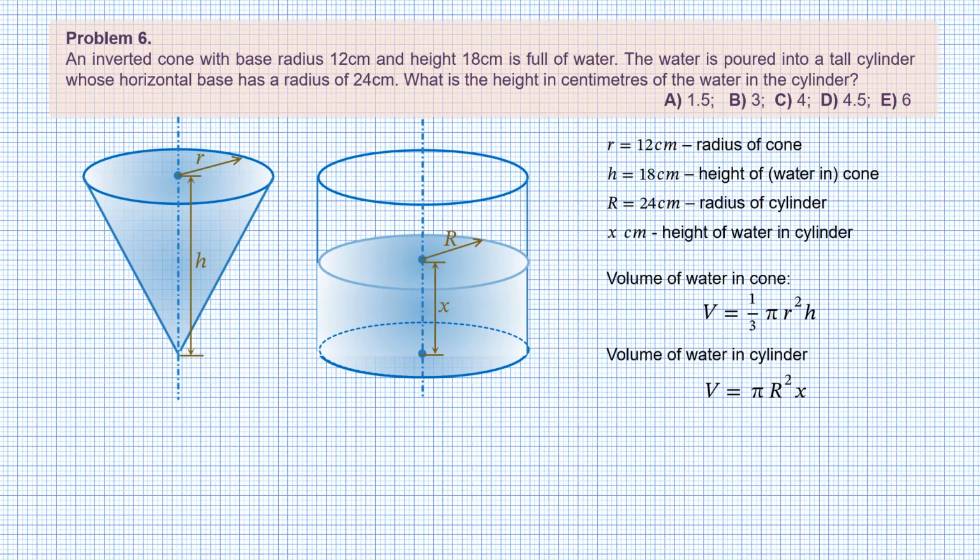If the water didn't spill while pouring, which hopefully is also assumed, the volume shouldn't change, so we can equate the volumes and get an equation for x, from which we find that x is 1/3 the ratio of r small to r capital squared times h. Substituting the numeric values, we get x equals 1.5, and since the value of h is given in centimeters, the result will also be in centimeters, which is what we need.